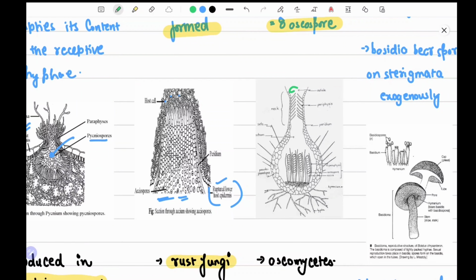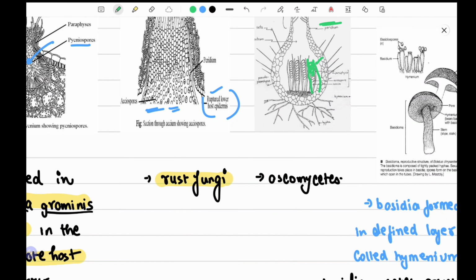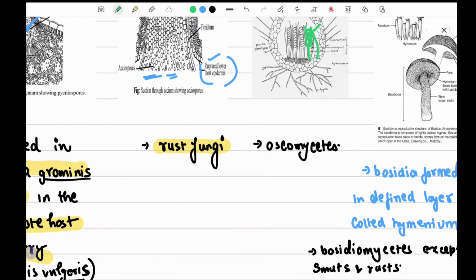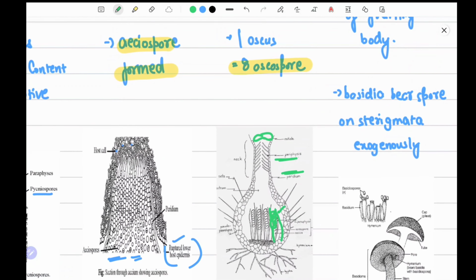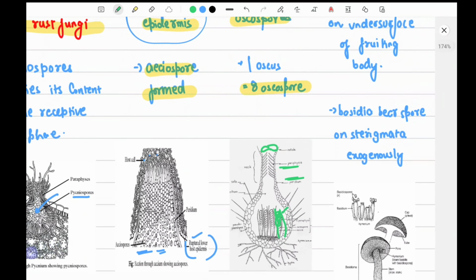You can see an ostiole is present, periphysis, hair-like structures, peridium. Paraphysis are the sterile hairs. This is an ascus, and these are ascospores present in it. Now, ascomycetes are the example, which should be very clear to you.